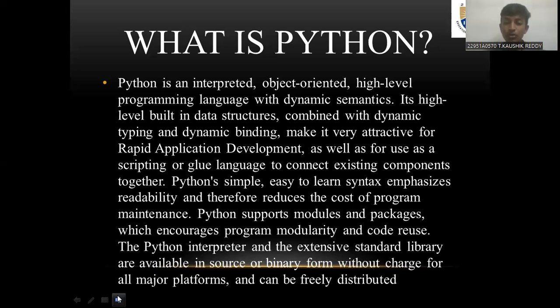Python supports modules and packages, which encourages program modularity and code reuse. The Python interpreter and the extensive standard library are available in source or binary form without charge for all major platforms.